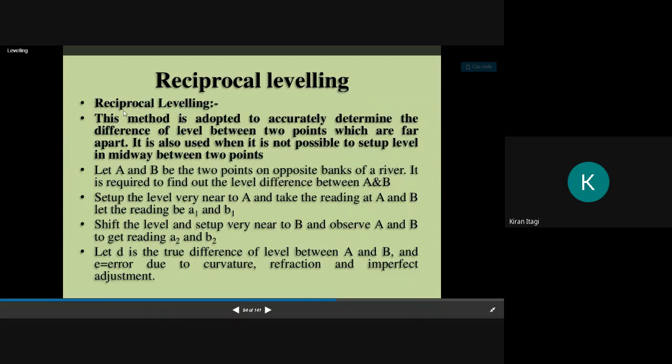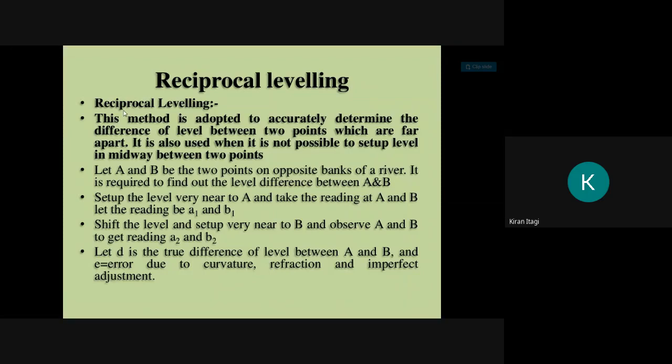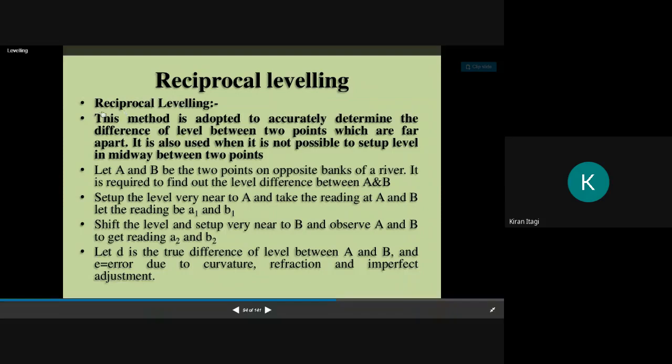The simple leveling is there, it is the same only, but the procedure is a little bit reverse, to determine the relative position of two different points. In reciprocal leveling, the method is adopted to accurately determine the difference of level between 2 points which are far apart. It is also used when it is not possible to set up any instrument midway between 2 points.